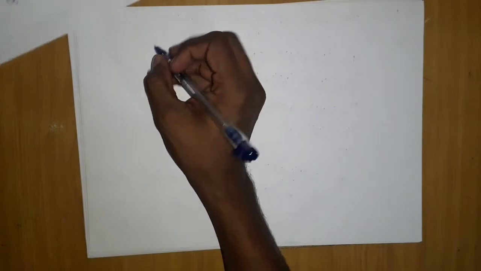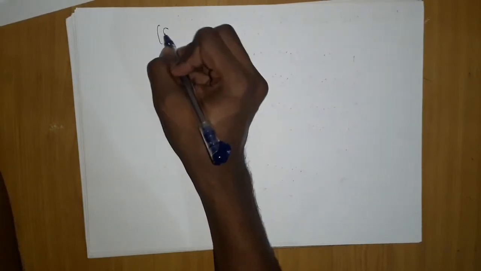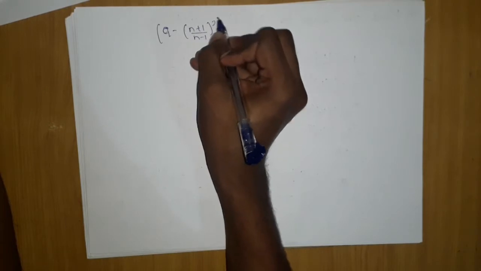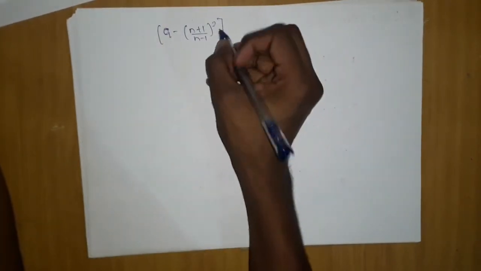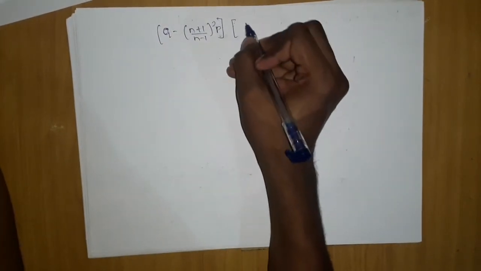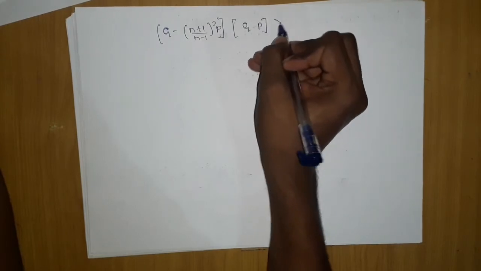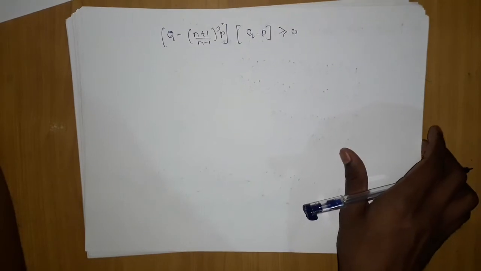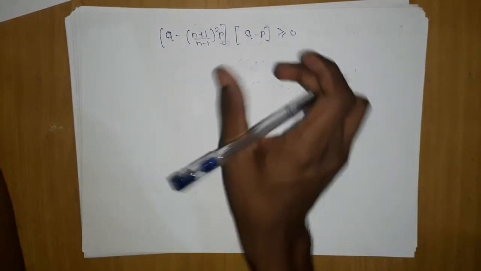So we move forward using the quadratic. We can write it like this: q minus (n plus 1) upon (n minus 1) the whole square into p, and q minus p is greater than or equal to 0. After that it is very simple, and you can understand it.